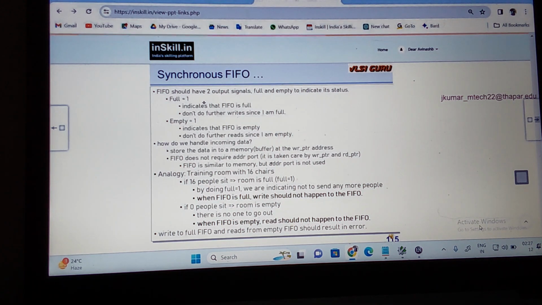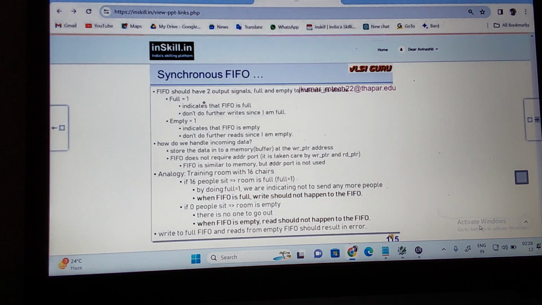The next output signal is nothing but what? Empty. What does empty indicate? If the FIFO is empty, could you write any data? If the FIFO is empty, could you read the data? There is no data available in the FIFO, meaning it is empty. If your output full is equal to 1, it indicates that the FIFO is full. Empty equal to 1 indicates the FIFO is empty. If the FIFO is empty, could you read the data? No. Correct. Don't do further reads, since it is empty. Whether I can do further reading of the data from the FIFO? No.